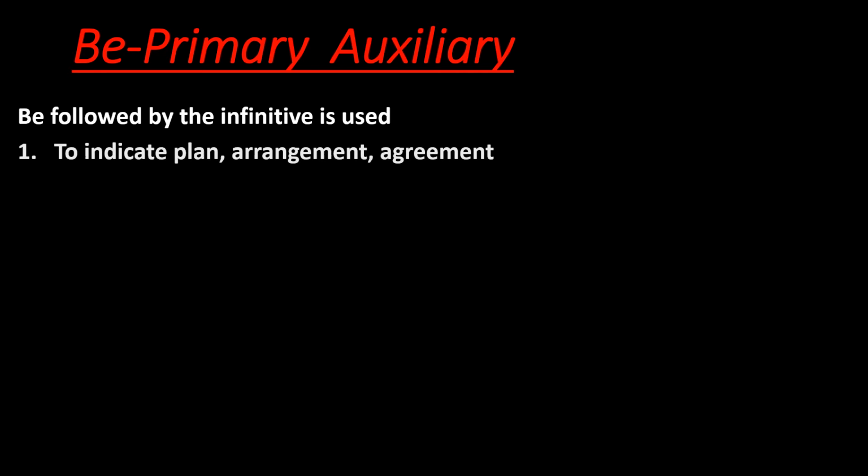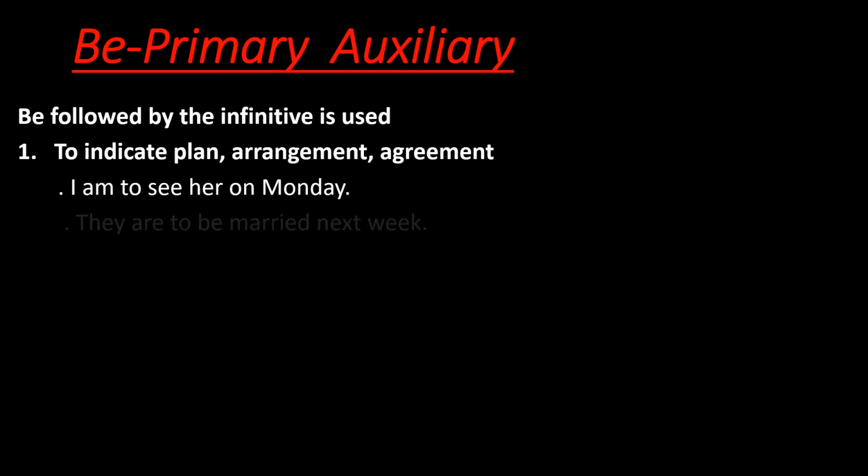Be, primary auxiliary. Be followed by the infinitive is used first to indicate plan, arrangement, agreement. For example, I am to see her on Monday.